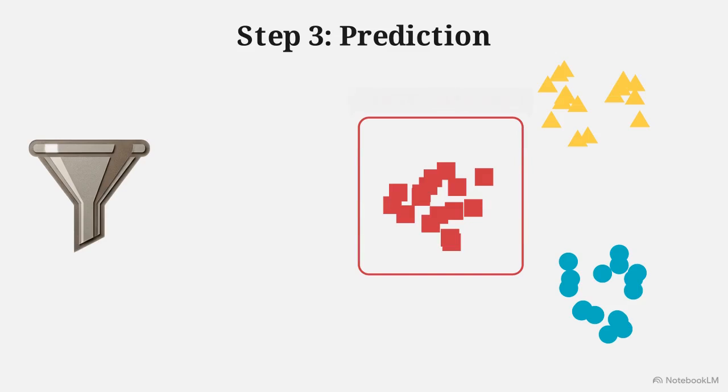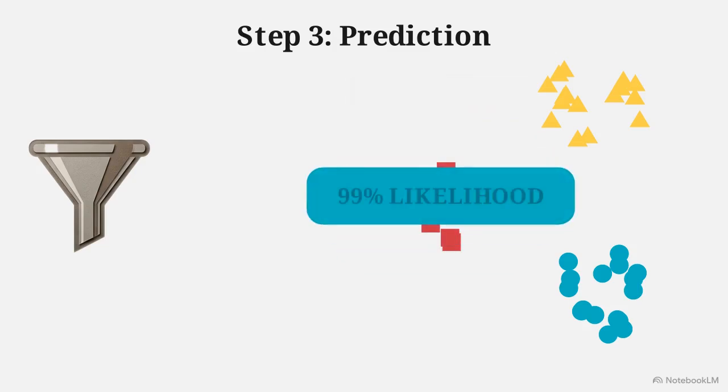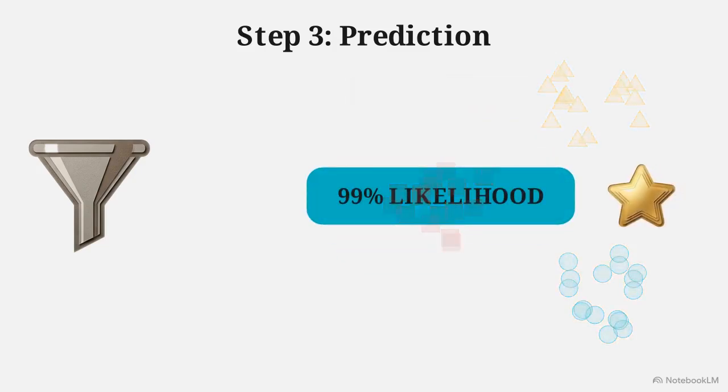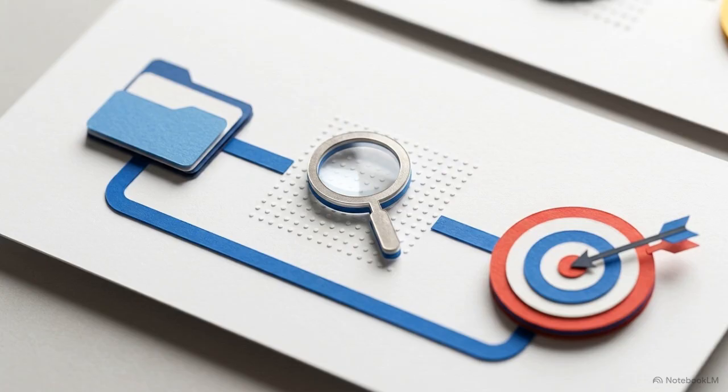Step 3 is the prediction. After analyzing the clusters, the AI selects the single answer that aligns most closely with the mathematical patterns it discovered. This output is an educated guess based on historical data. The AI does not actually know the future, nor does it truly understand what it is looking at. It executes a sequential pipeline: collect data, analyze patterns, and project the most probable mathematical outcome.